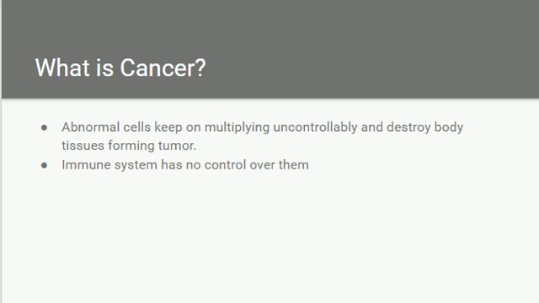These extra cells can divide without stopping and may form growths called tumors. These tumors are malignant, which means they can spread into or invade nearby tissues. In addition, as these tumors grow, some cancer cells can break off and travel to distant places in the body through the blood or the lymph system and form new tumors far from the original tumor. So, in this way, cancer can spread throughout the body.